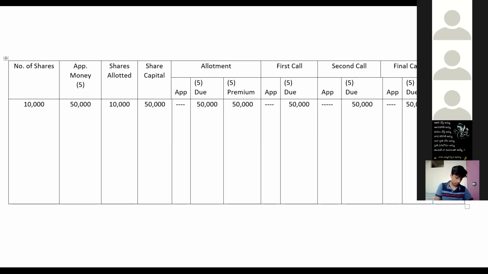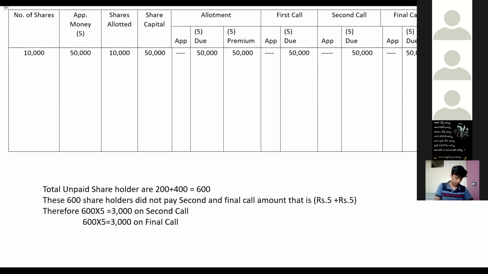So in the problem he has given that in calls in arrears, two persons are there. One person is holding 200 shares, he did not pay second and final call, and the 400 shareholder also did not pay second and final call. So altogether, how many unpaid shareholders are there? Total unpaid shares are 200 plus 400, that is 600. They have done only partial payment, up to first call only.